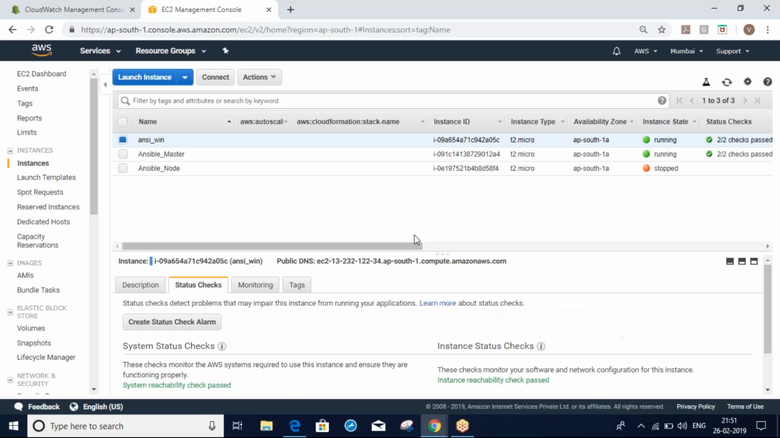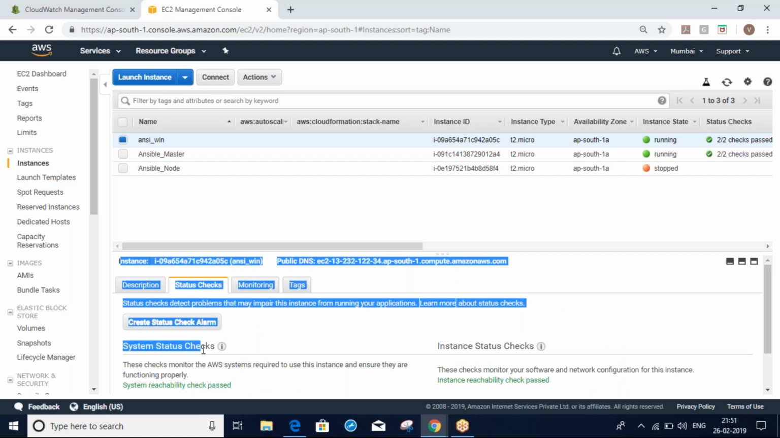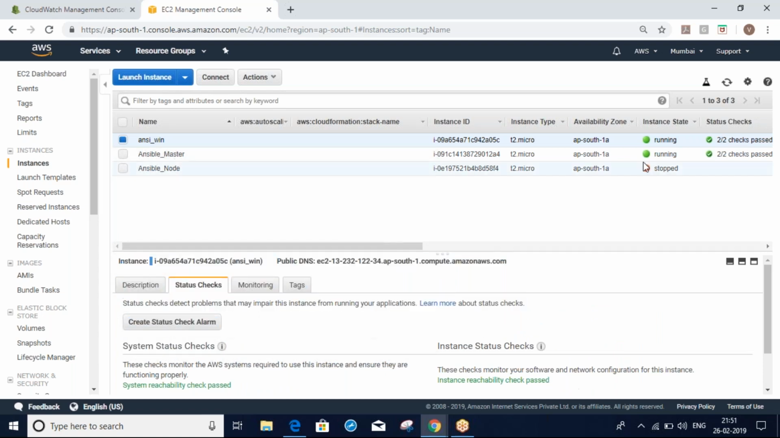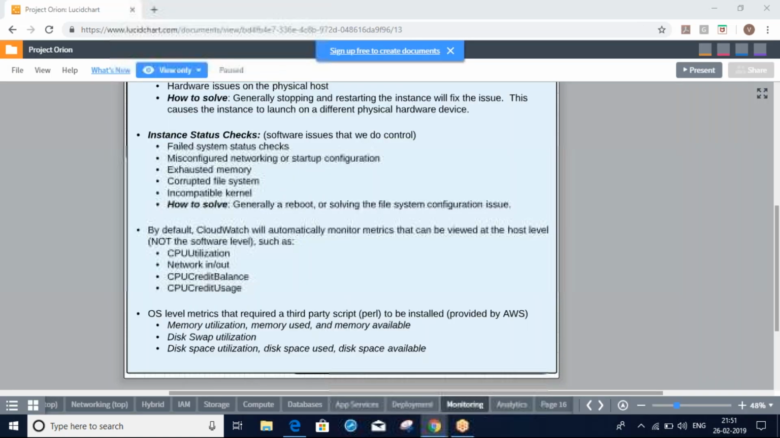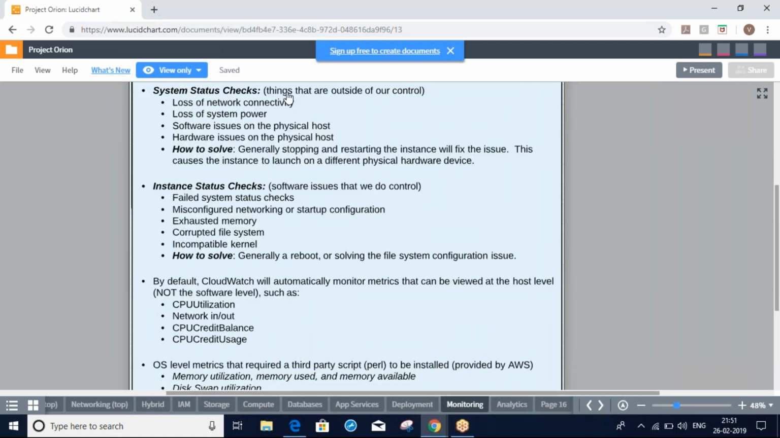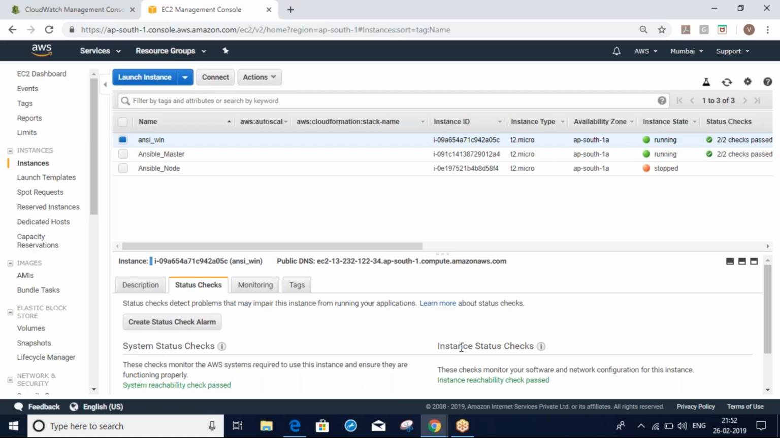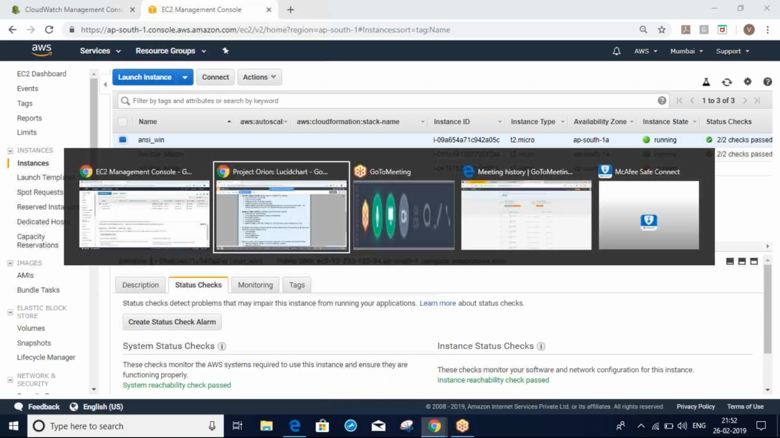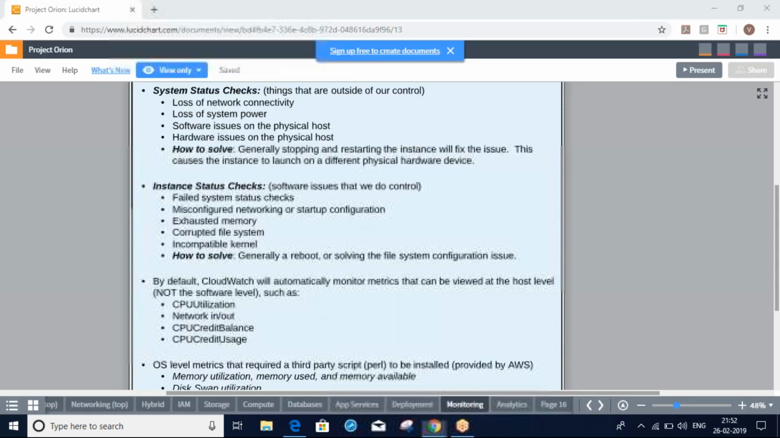Here you can check status checks. One is the system status check. The second one is the instance status check. It's 2/2. Two means one is system status checks and the other is instance status checks. System status checks are things that are outside of our control.